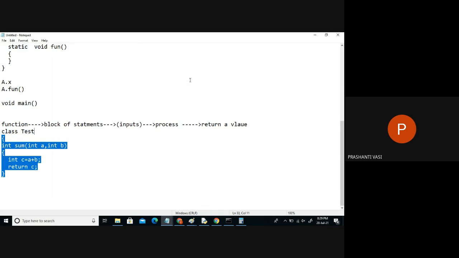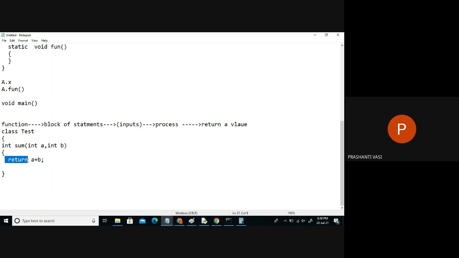So internally, while processing the code, you can take a third variable, or you may not be interested in doing that also. You can directly say this. You can do that also. It's up to you. So the person who has written the code of that function will decide how to write that code. But ultimately, what it should do is return an answer. Which kind of answer? Sum of the two given inputs. So take the inputs, add them up, and return the answer.